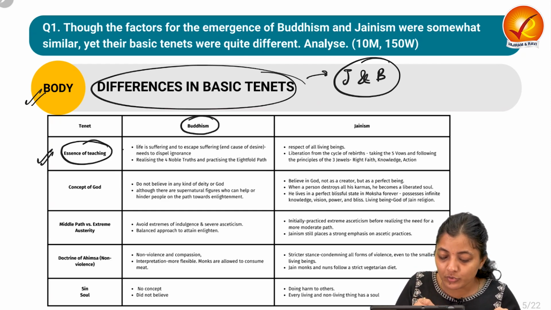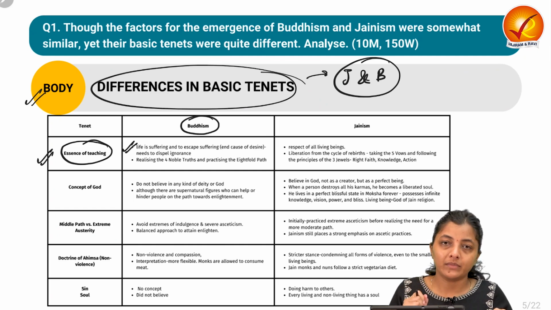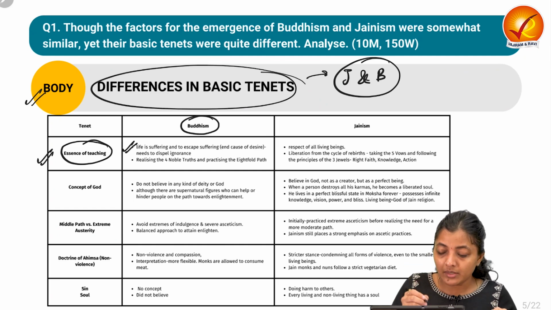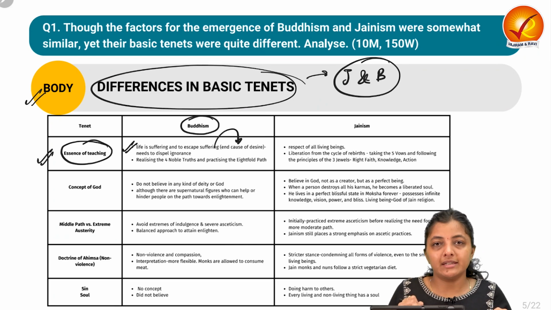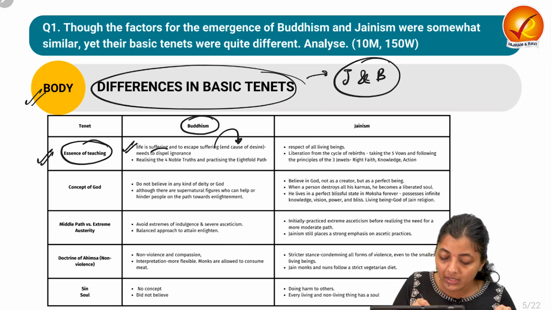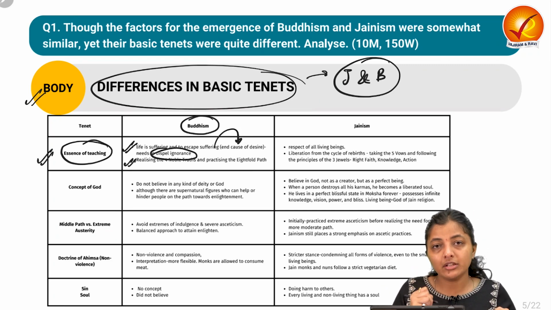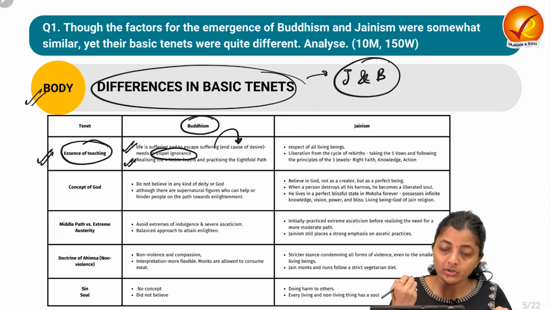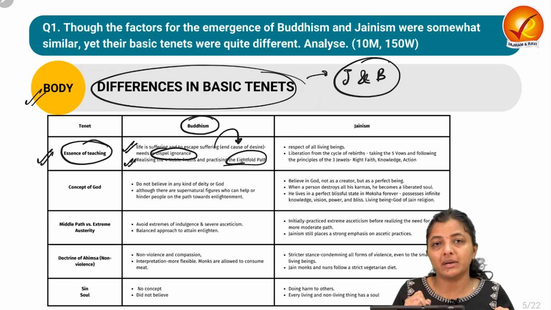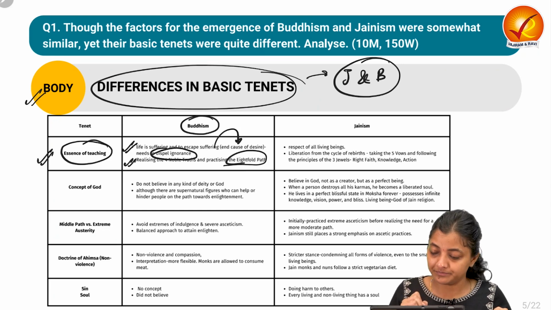Buddhism says that life is suffering, and to escape the suffering, we need to end the cause of desire, and for that we need to dispel ignorance. It means we need to attain knowledge. So, how can we attain the knowledge? By realizing the Four Noble Truths and practicing the Eightfold Path, that is Ashtangik Marg.